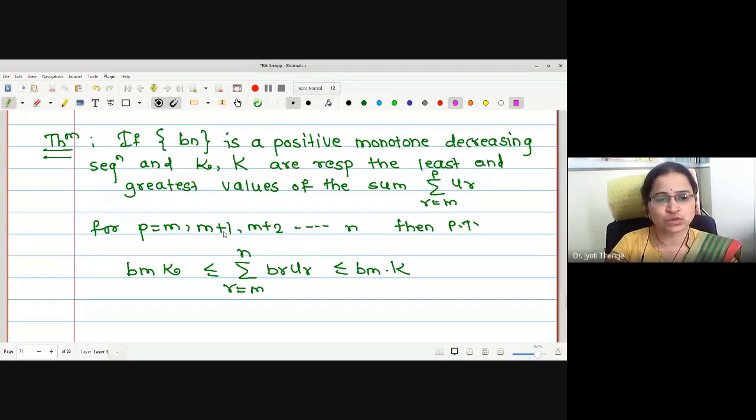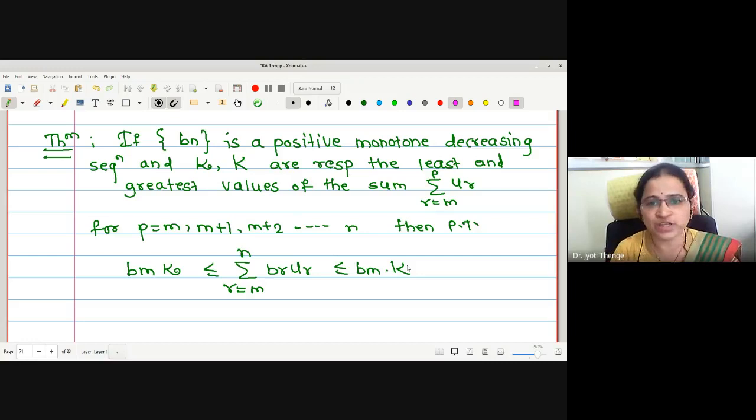If I put p equals m plus 1, then from m to m plus 1 there will be two terms, u_m plus u_{m+1}. Okay, therefore continue. If I put p equal to n, then the sum will be summation r equals m to n. And for this last sum, r equals m to n of u_r, the series is multiplied by the terms of a sequence. Are you getting me?